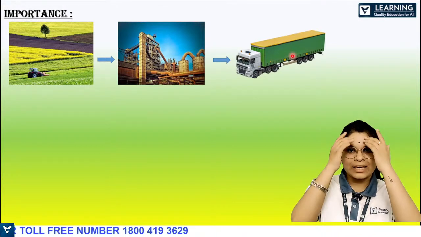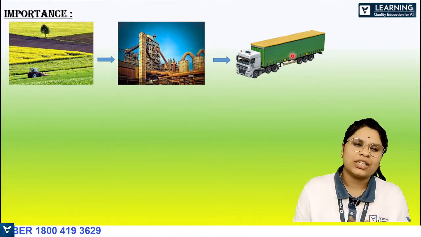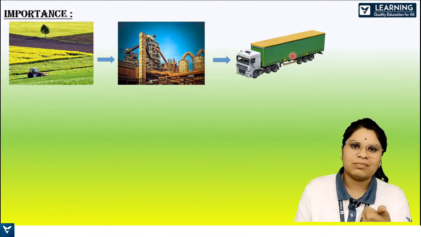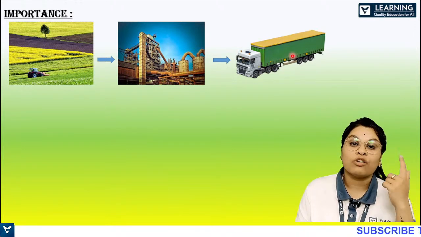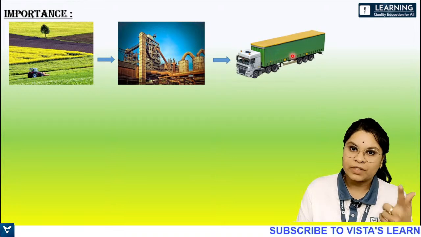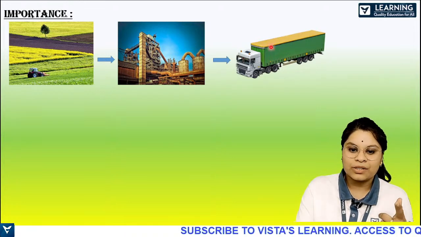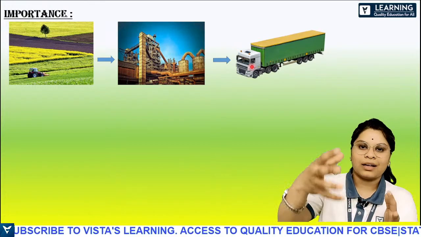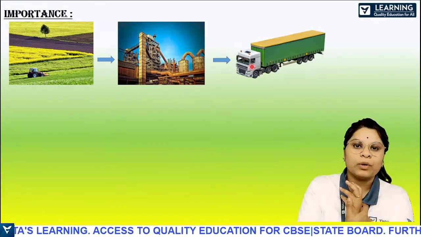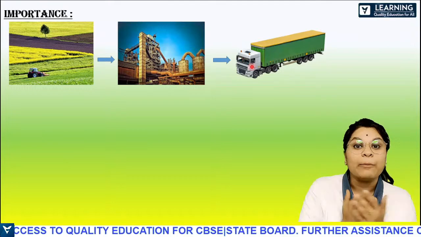Understood? So this is one of the important points, and it has major importance: economically it keeps the nation stable, and there's a lot of work given to the people. Yes or no? People who are driving here, people who go back, give things to the market and come. So there are a lot of people working there, and everybody is getting employment.